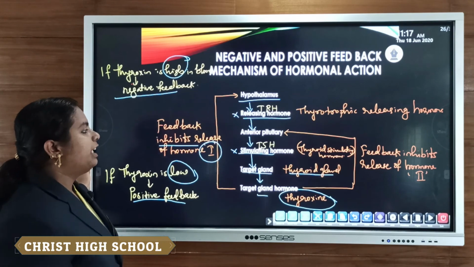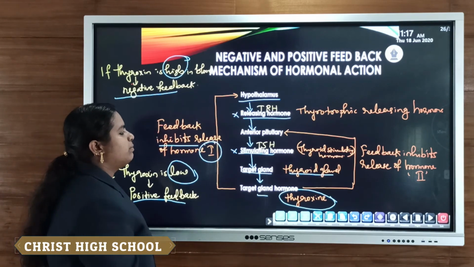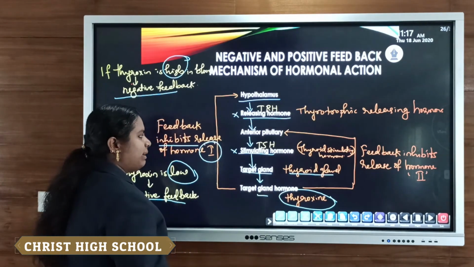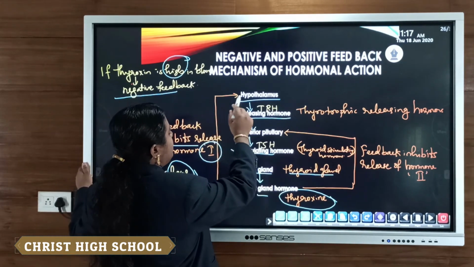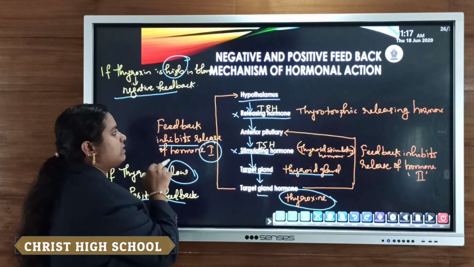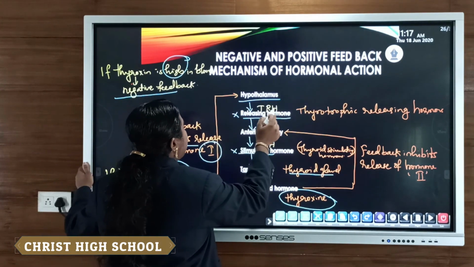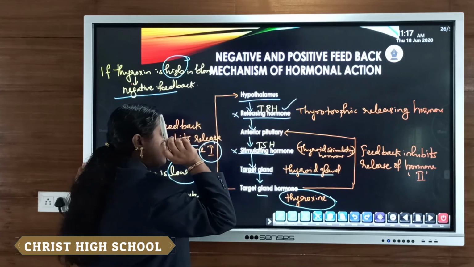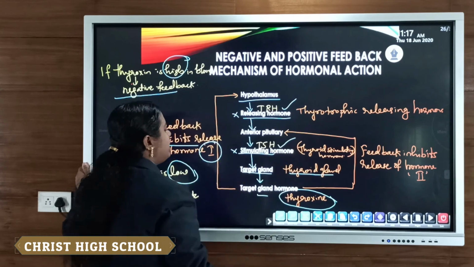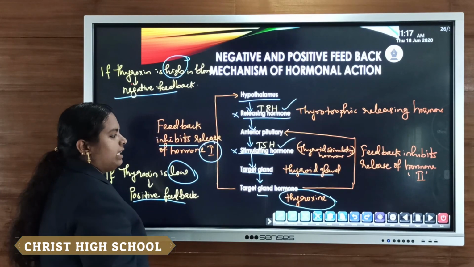Clear? Then the positive feedback mechanism is just the opposite. If there is a low amount of thyroxine in the blood, a message is sent to the hypothalamus, and due to that stimulus, the hypothalamus starts releasing hormone. The releasing hormone affects the anterior pituitary, which secretes stimulating hormone.